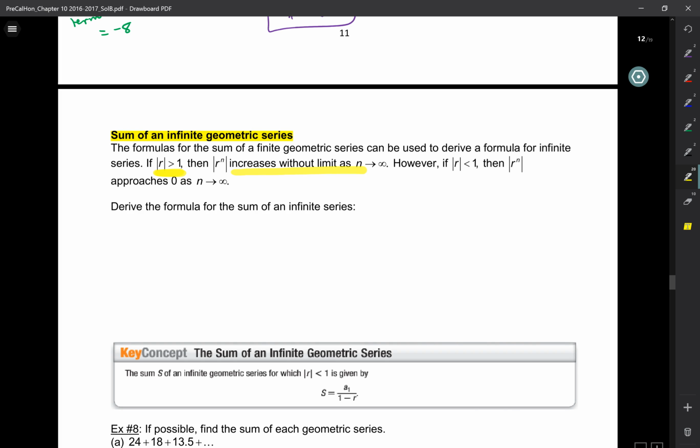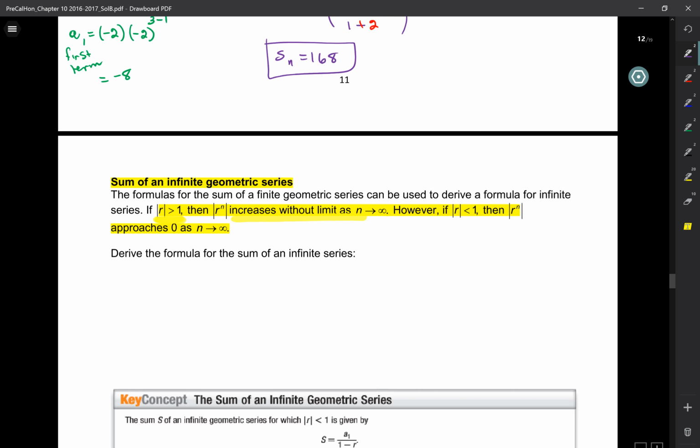Now, I'll go over examples of this in a minute. If r is less than 1, suppose r is like 1/3, then r to the n approaches 0. So let's talk about this for a minute. Suppose the absolute value of r is, let's say, 5.